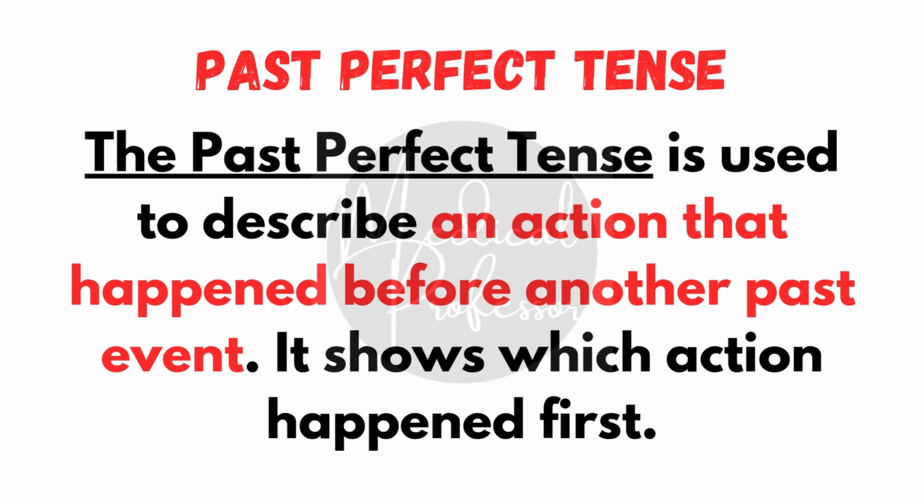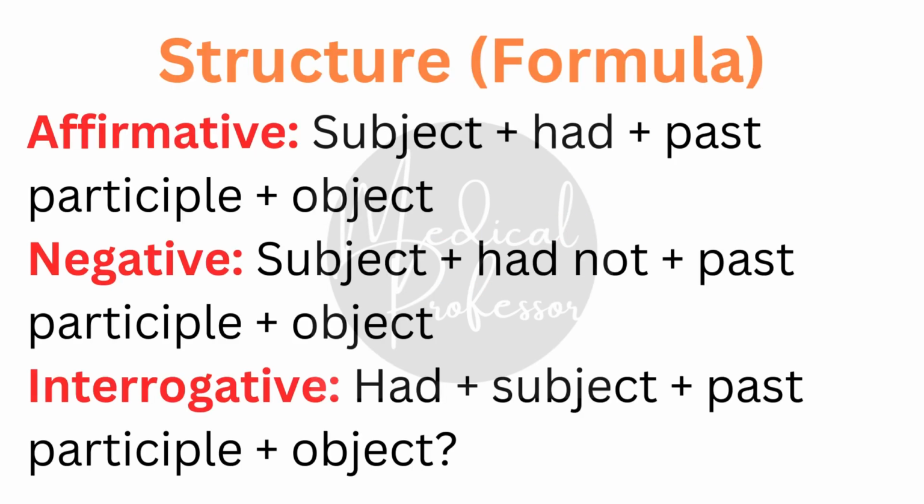Past perfect tense. The past perfect tense is used to describe an action that happened before another past event. It shows which action happened first. Look at the formula or structure of past perfect tense. Affirmative sentences: subject plus had plus past participle plus object.